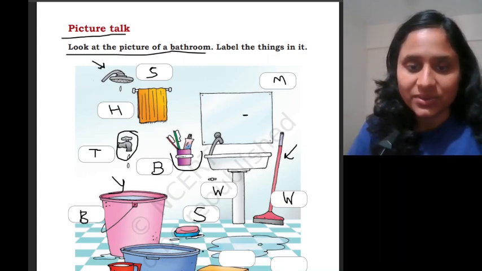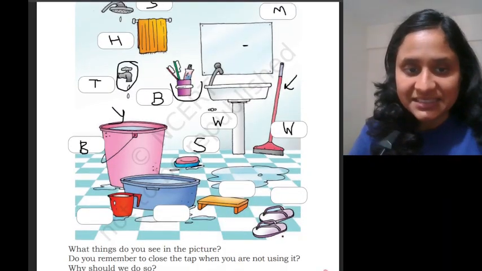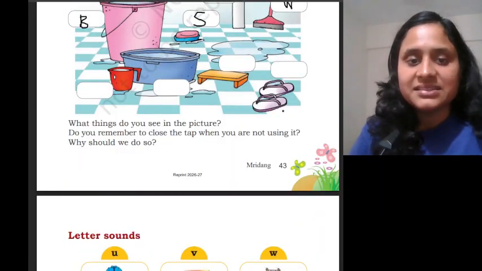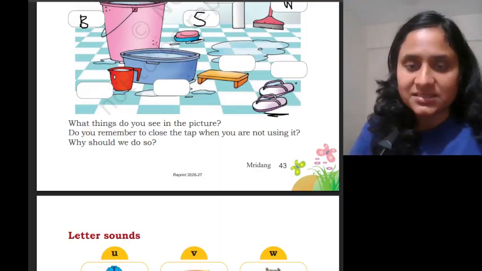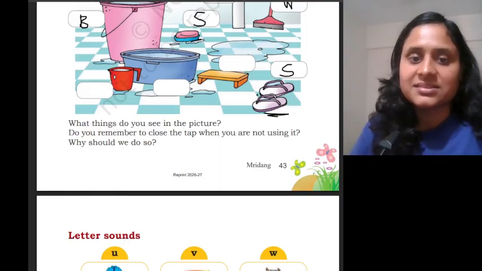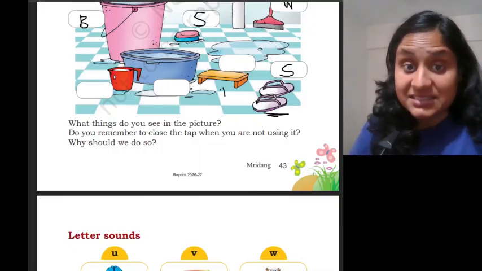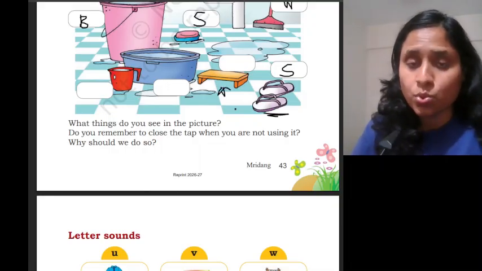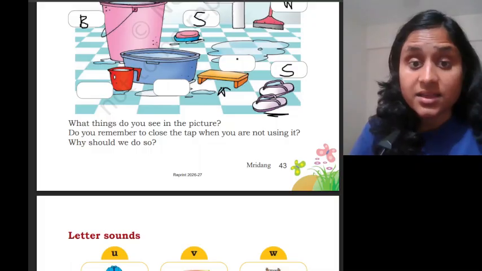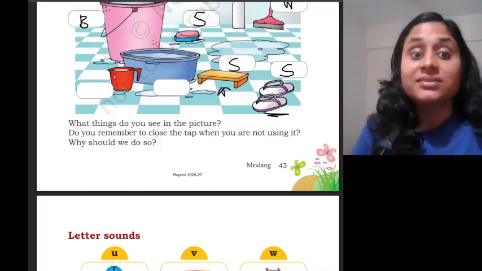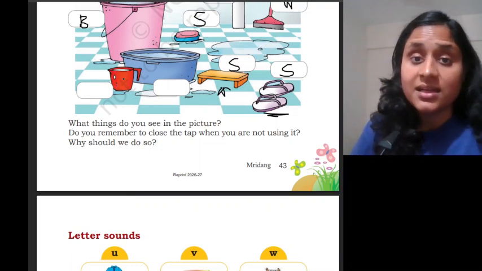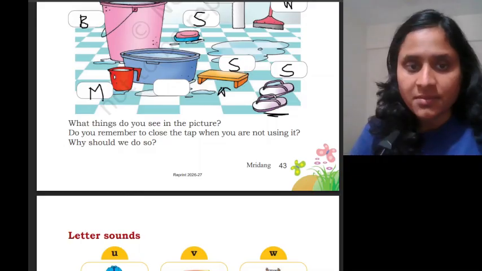Yes? Okay. What are these here? These are slippers. S says sa. Slippers. What is this? This is a small stool. S says sa. Stool. What is this? This is a mug. M says ma. Mug.